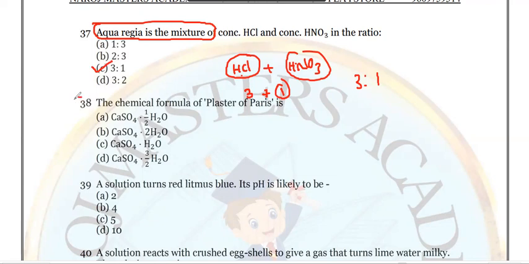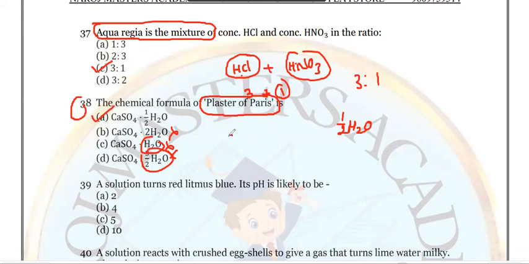Now look at question 38: the chemical formula of plaster of Paris. Plaster of Paris is a hemihydrate. Hemihydrate means half H2O. Look at the options: calcium sulfate, calcium sulfate, calcium sulfate, calcium sulfate. Which one is hemihydrate here? Not 3/2, not direct 1, not 2. Hemihydrate means half H2O. Option A is correct.